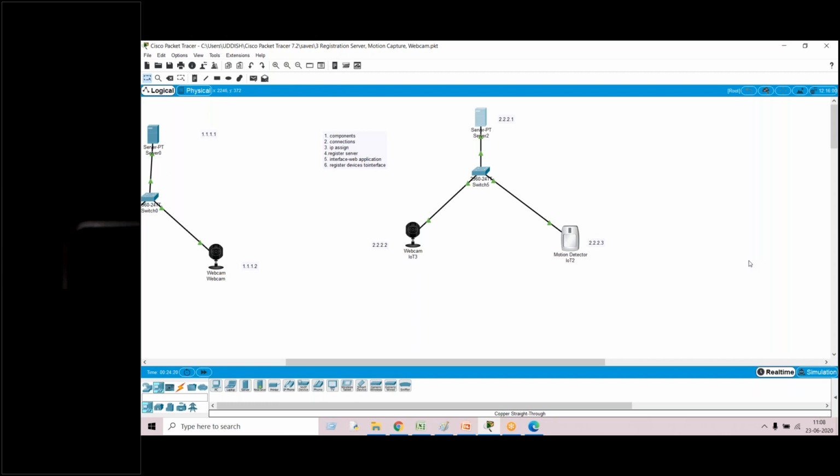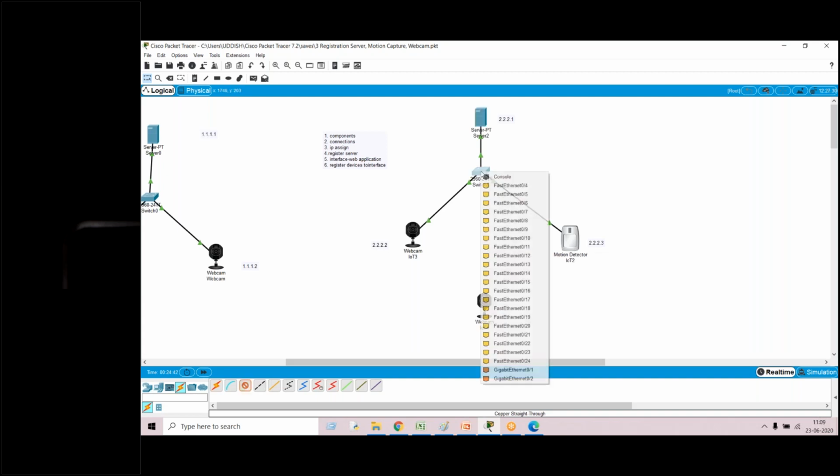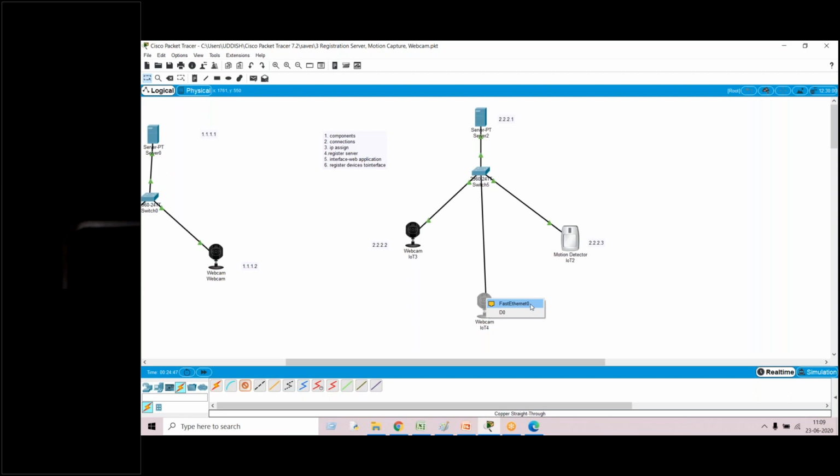Because you see, once you use port, for webcam how many ports are available? For webcam only 1 port is available, even though the switch has 24 ports. I'll show you once again. I'm just explaining you here.